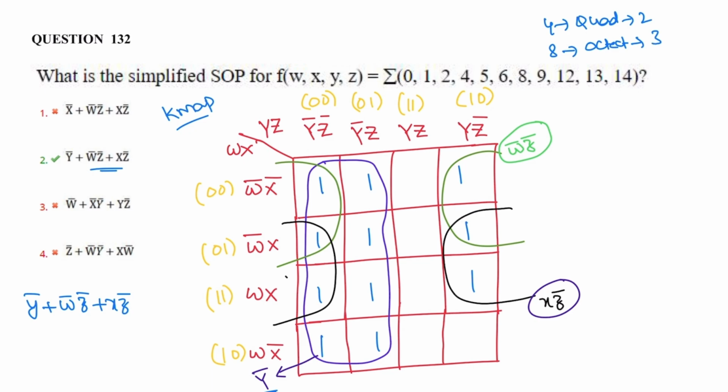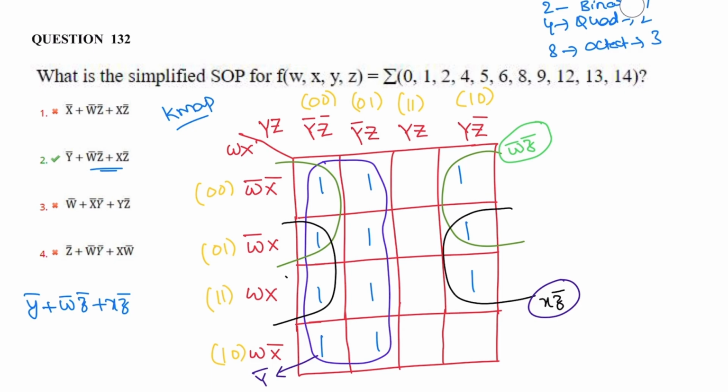Similarly, grouping of two cells, that is binary, eliminates one variable. So the number of variables it can eliminate is 1, 2, 3. Here it is a quad, it eliminates three variables for the four variable function. Similarly, this is an octet. Octet eliminates three variables. Similarly, for quad, it eliminates two variables.